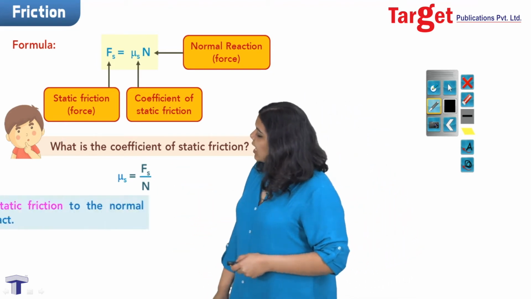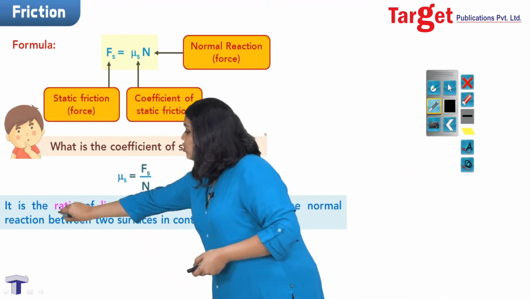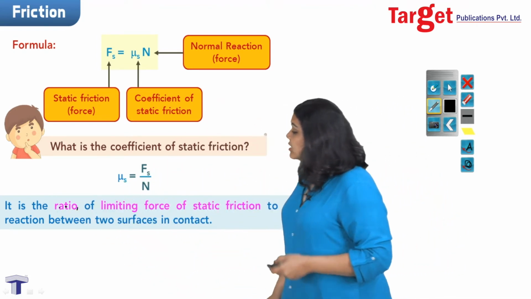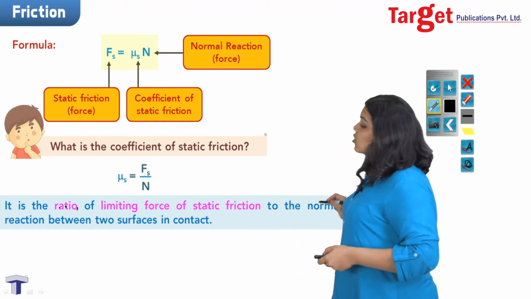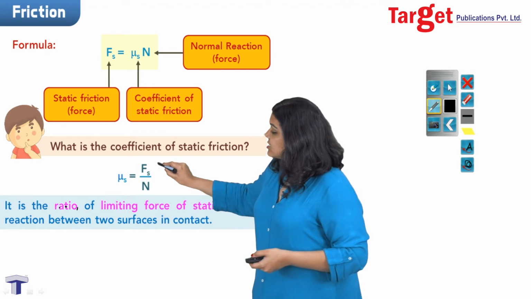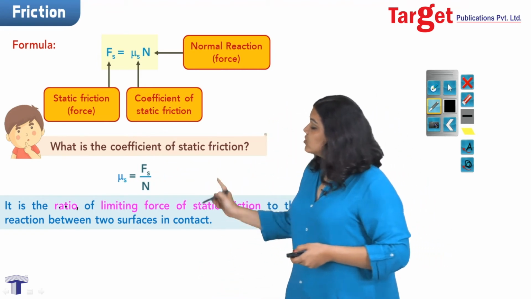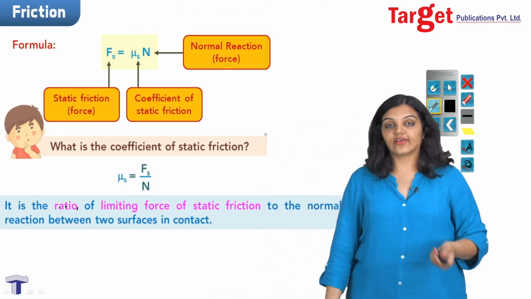So if I look at this formula, I can quickly define the coefficient of static friction. It is the ratio of the limiting force of static friction to the normal reaction between the two surfaces in contact. You can see that it is the ratio of the static frictional force and the normal reaction, and therefore this is the definition of the coefficient of static friction.